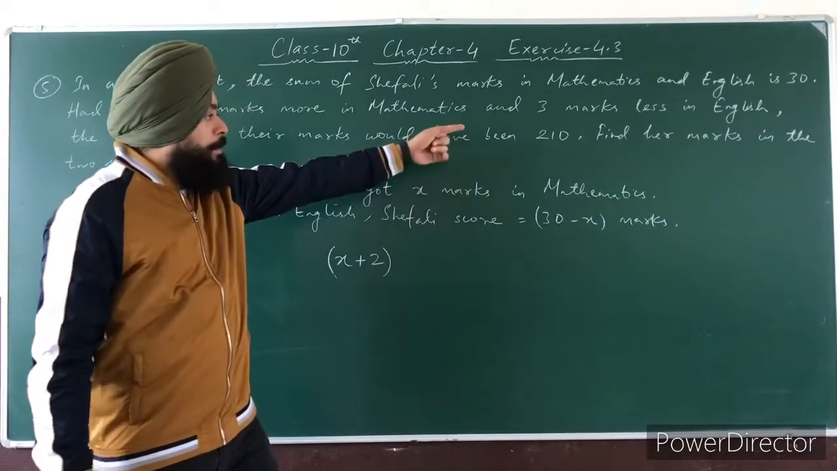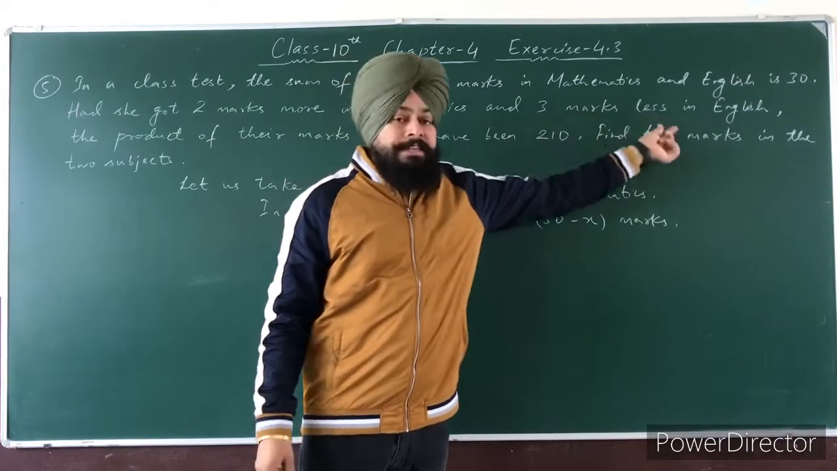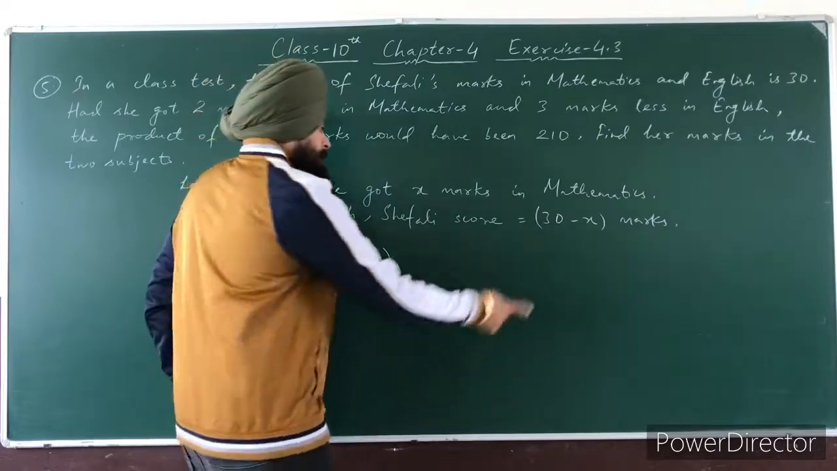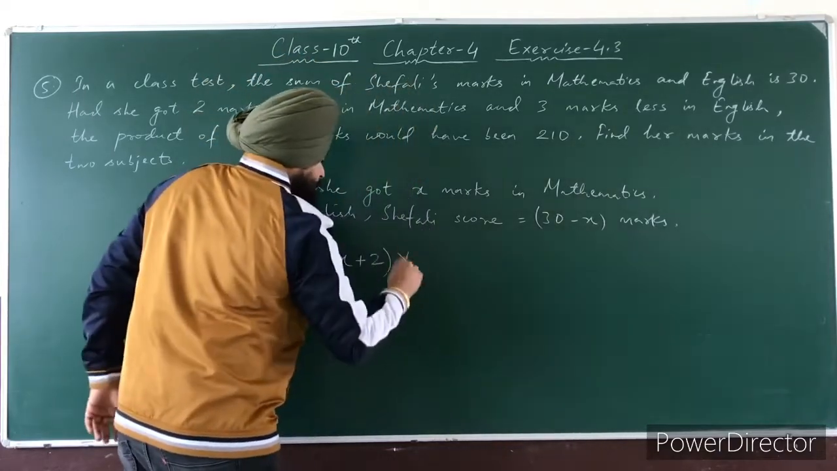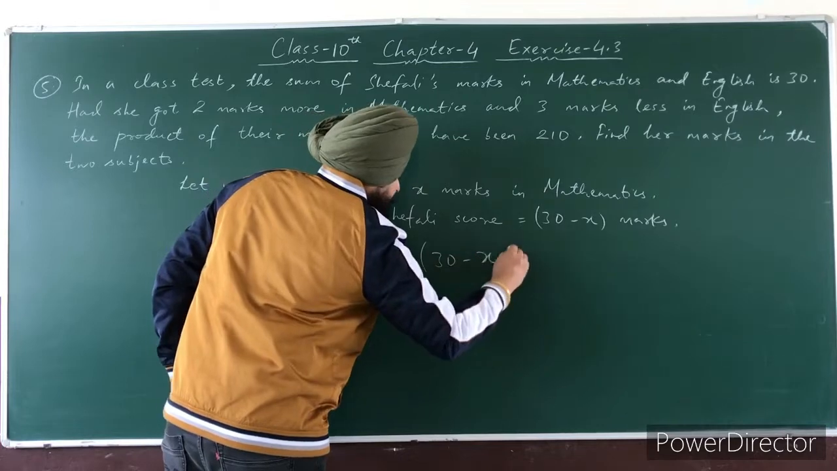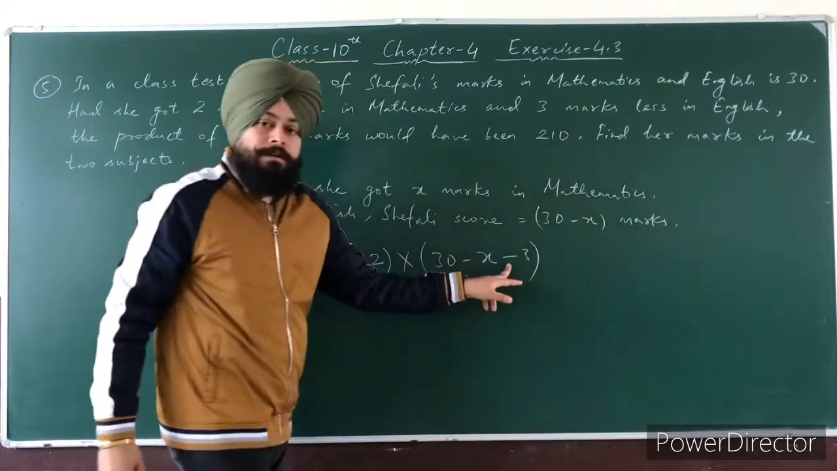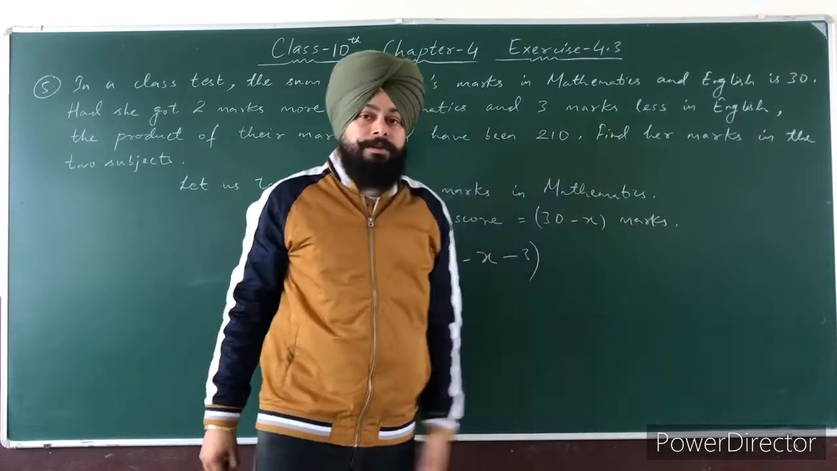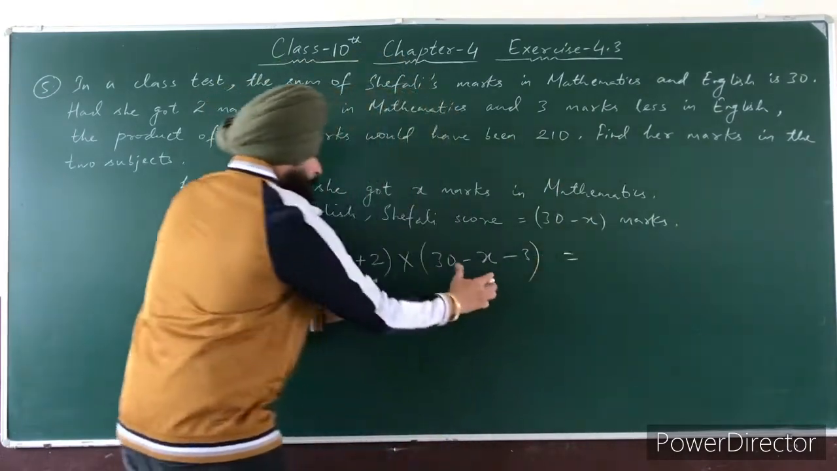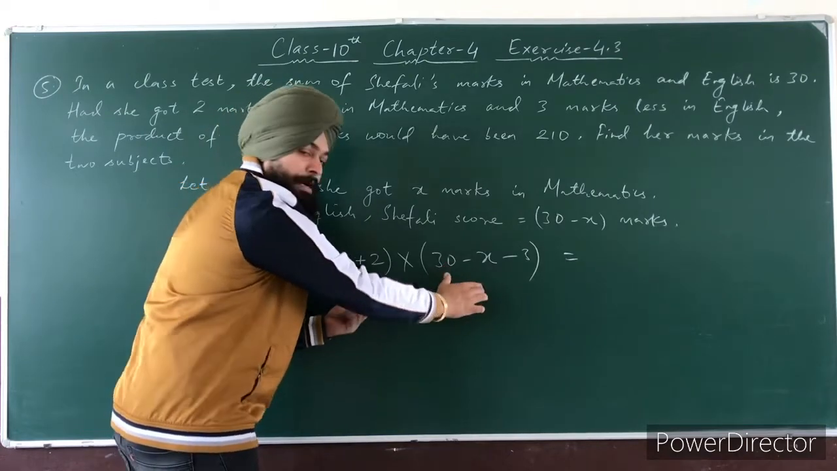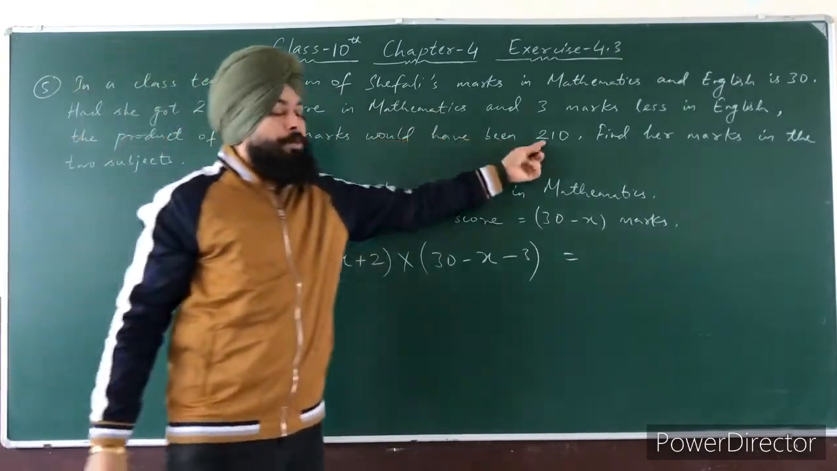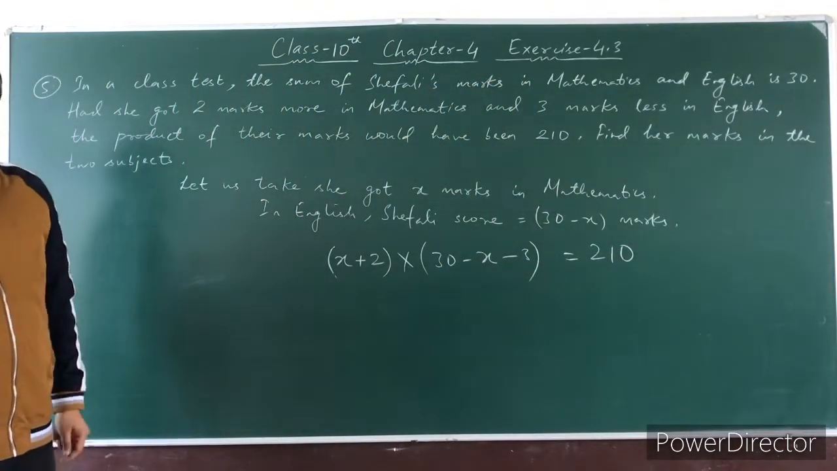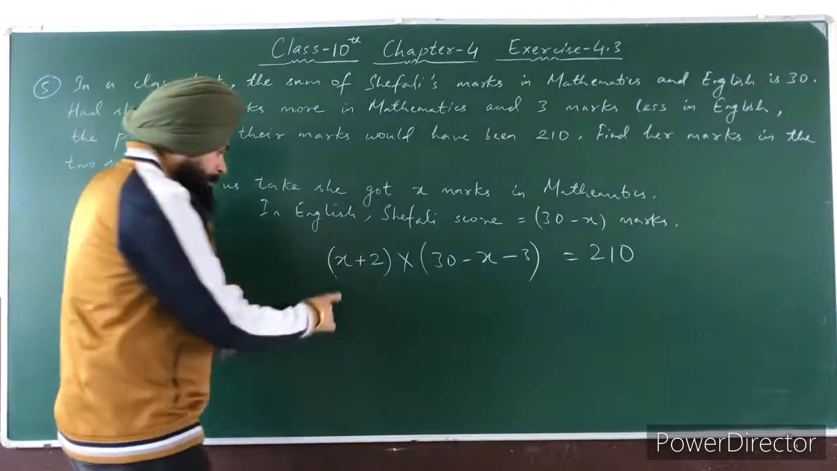Now in English, she will score 3 marks less. At the start she scored 30 minus x. Now 30 minus x minus 3. So you subtract 3 more from her starting English marks, 30 minus x. And the product of her marks now is how much? 210. So this is the required equation. Now solve this.